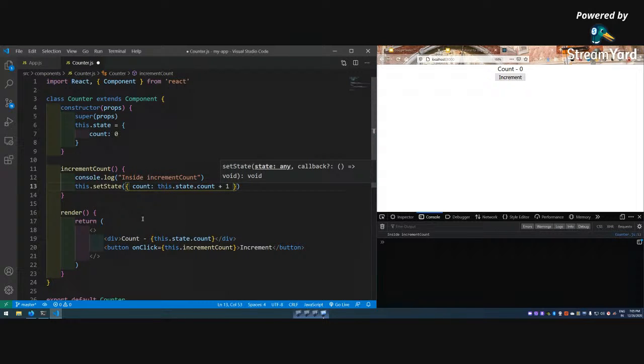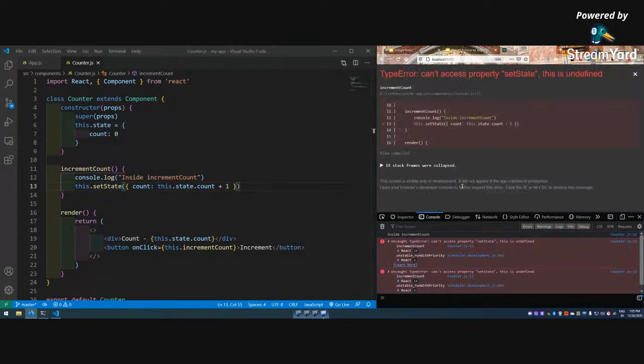Okay, so let me save it, let me press it, and it is throwing me a big fat error. Why? Because it says can't access property setState, this is undefined, this is not known here. This is a very big problem with class based components, that this is actually not known inside here. You can watch my earlier series also on the problem with this, because that's why you need to know this very well.